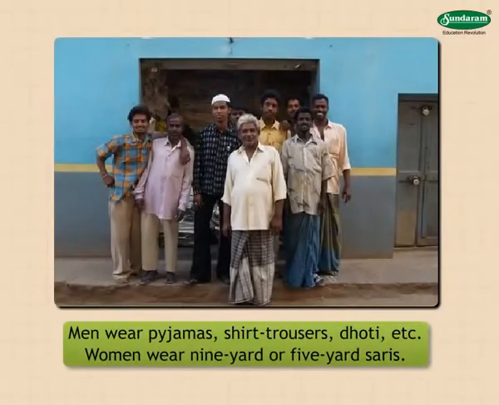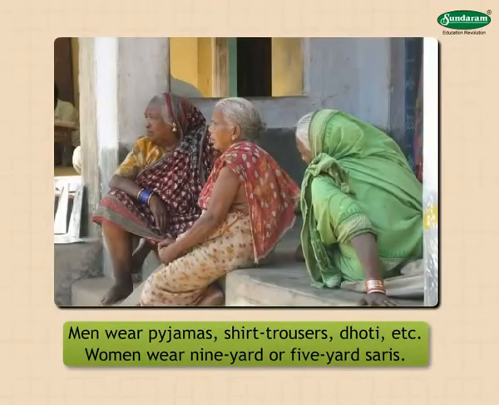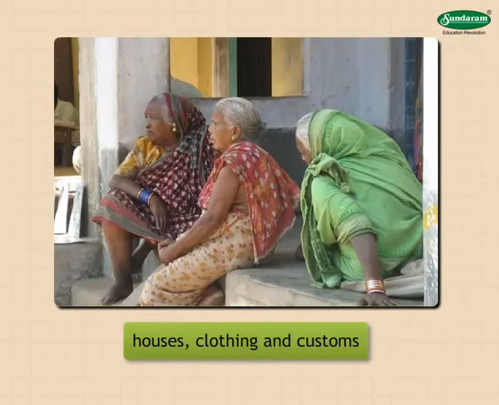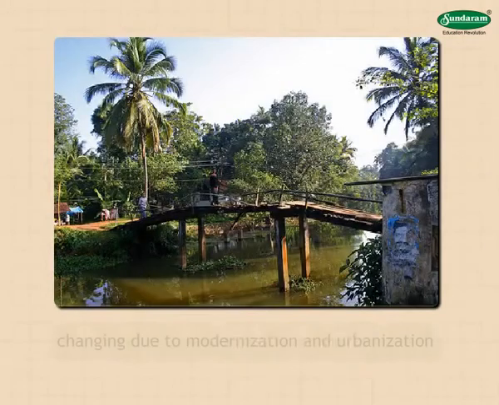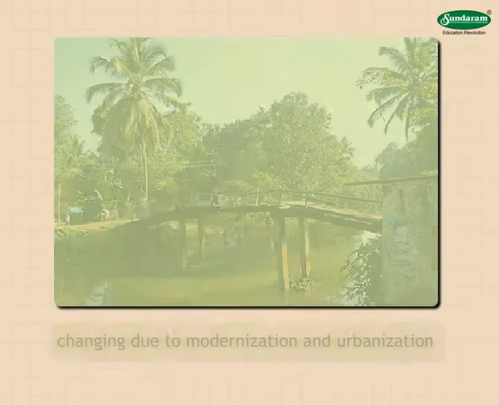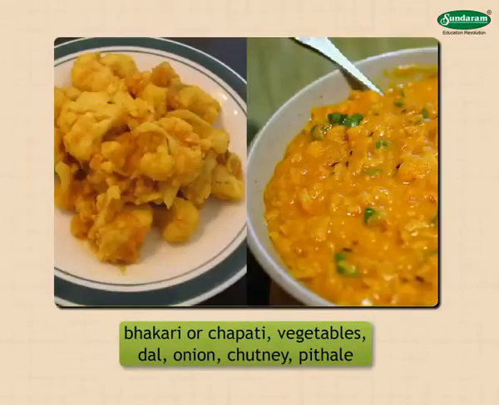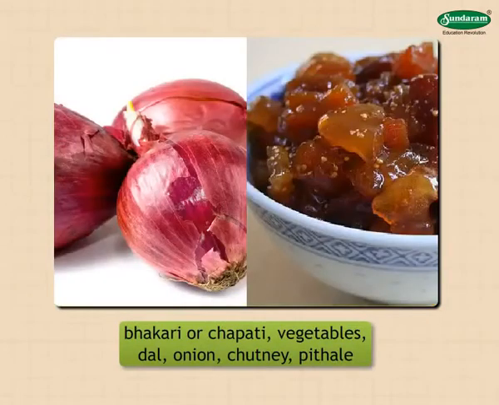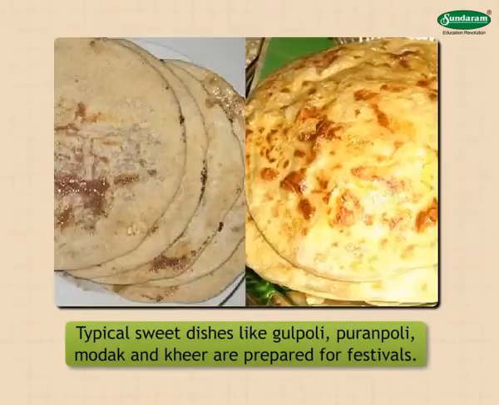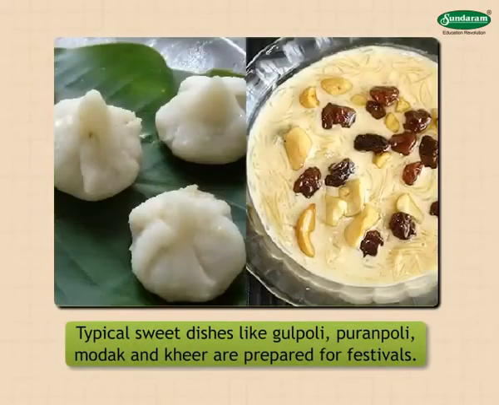Men wear pajamas, shirt, trousers, dhoti, etc. Women wear 9-yard or 5-yard saris. The houses, clothing, and customs of people in rural areas are also changing due to modernization and urbanization. Their diet consists mainly of bhakri or chapati, vegetables, dal, onion, chutney, pitle, etc. Typical sweet dishes like gulpoli, puranpoli, modak, and kheer are prepared for festivals.